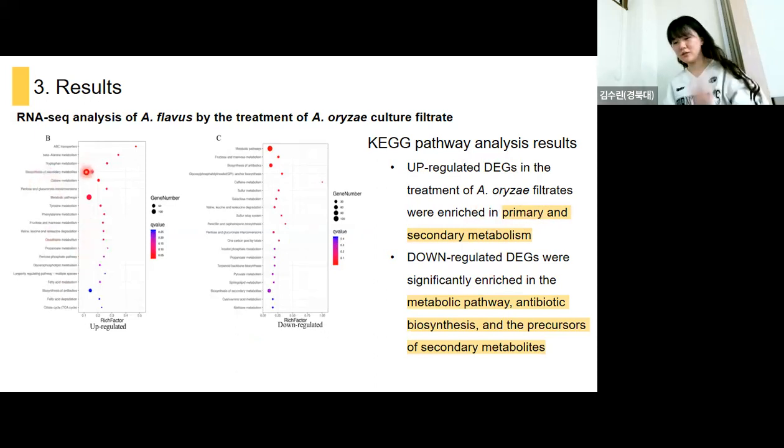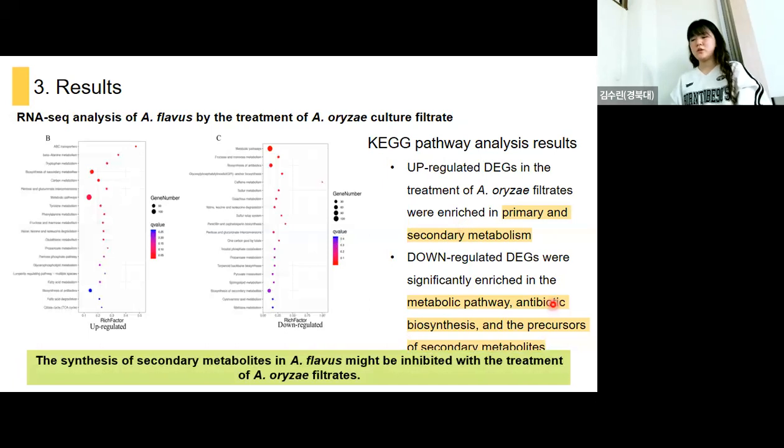This is too small, so I'll just say it. And downregulated DEGs were significantly enriched in metabolic pathways, antibiotic synthesis, and the biosynthesis of secondary metabolites. So they are mainly involved in metabolism. So the synthesis of secondary metabolites in Aspergillus flavus might be inhibited with the treatment of oryzae filtrates.